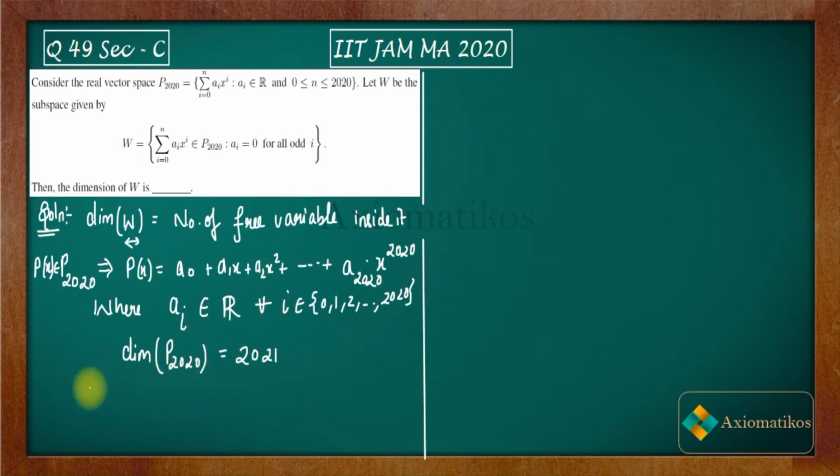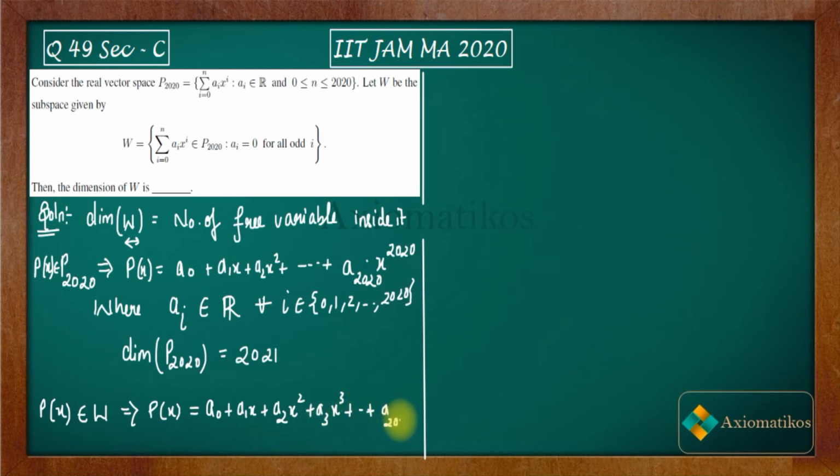All right. So if a polynomial belongs to W, then what will happen? P(x) will be of this type: a0 + a1x + a2x^2 + a3x^3 and up to a2020 x^2020. But in the previous case, we had a_i belongs to R, and in this case we don't have such a thing.